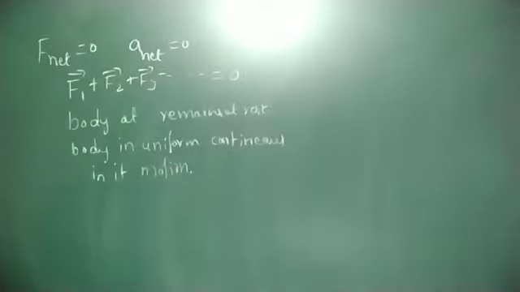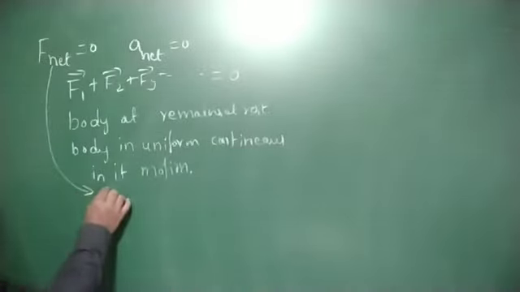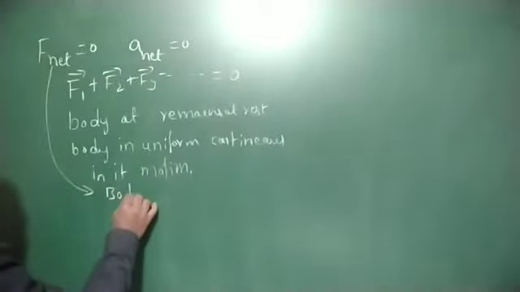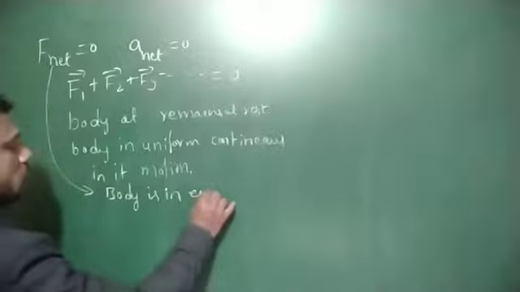It means F net is equal to zero means the body is in equilibrium.